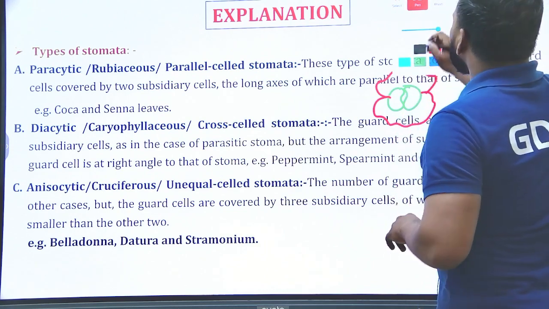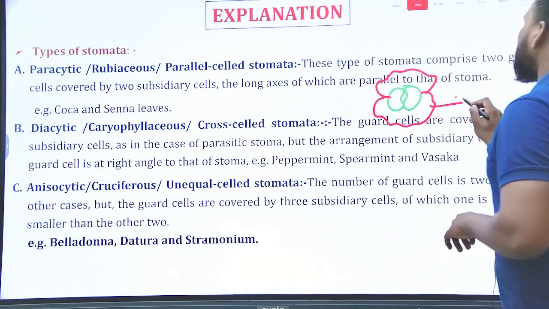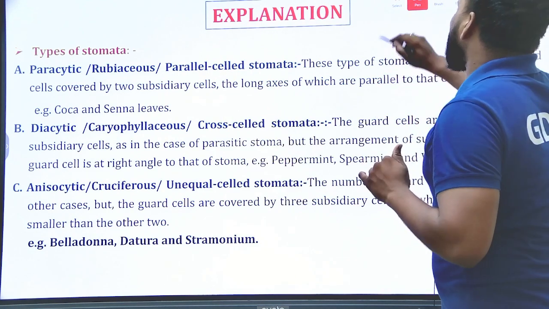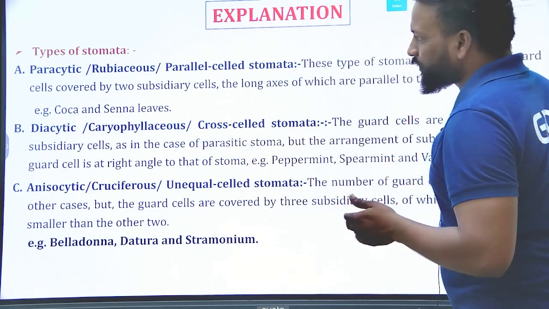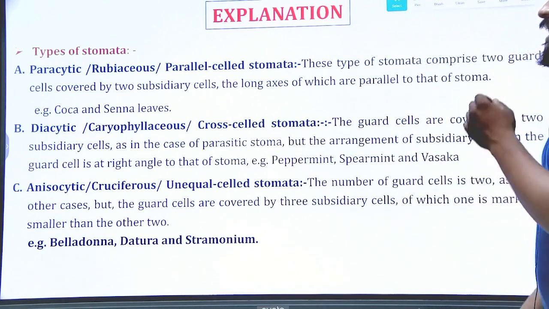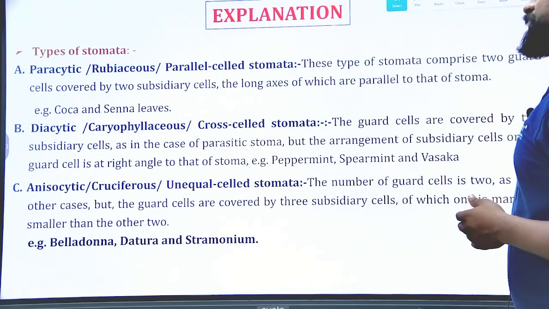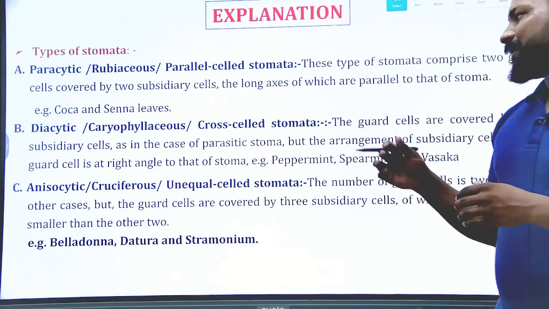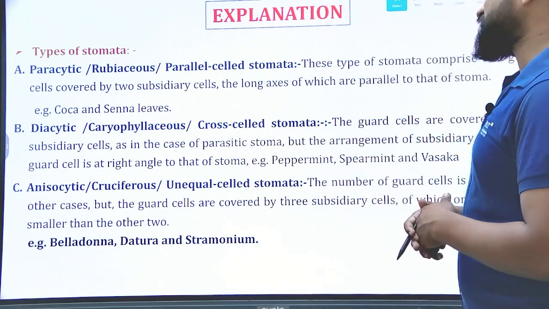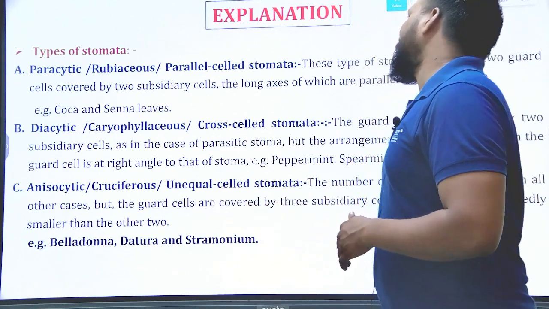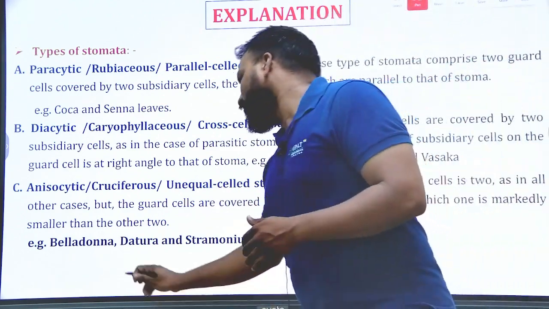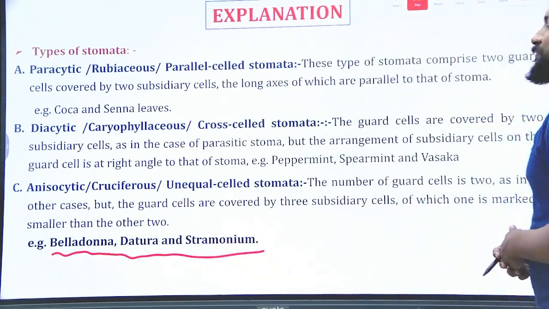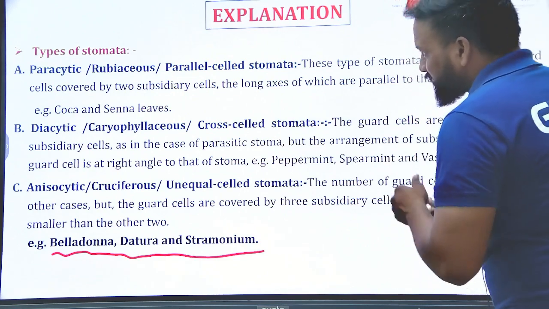Okay, so based on the arrangement of these subsidiary cells or epidermal cells, stomata is classified into 5 types. Paracytic, also known as rubiaceous or parallel-celled stomata; diacytic or cross-celled stomata; and anisocytic or cruciferous stomata, that is unequal-celled stomata. The examples we are looking for are belladonna, datura and stramonium. These are the examples for anisocytic. So this is the right answer.